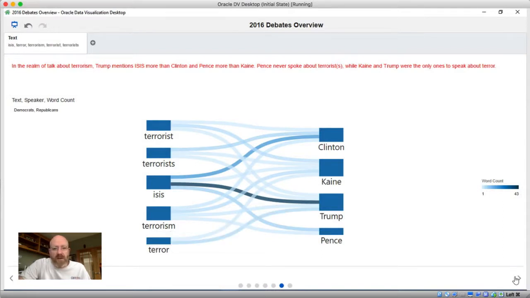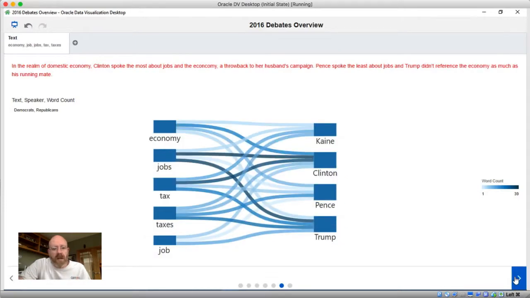Switching to a more domestic view of things, here you can see that Clinton definitely likes to talk about jobs and tax a lot, as well as the economy. She was the one who spoke about the economy the most, or mentioned the word economy.